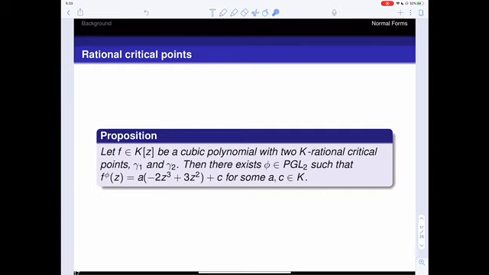So if we're looking over the rational numbers for PCF cubic polynomials that have two rational critical points, then we can just use this as our search space, polynomials of this form here, where a and c are rational points.